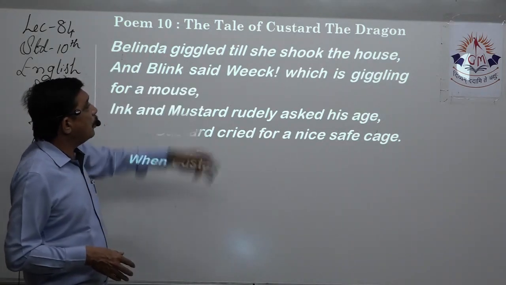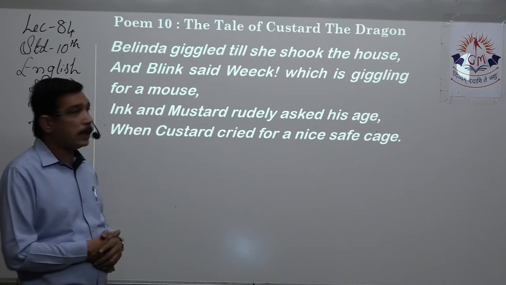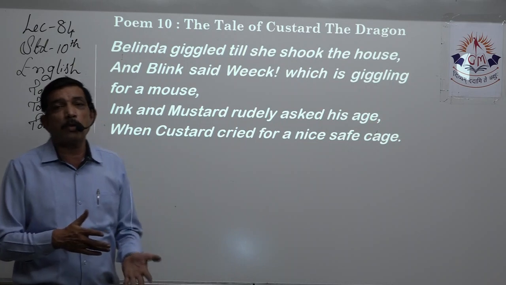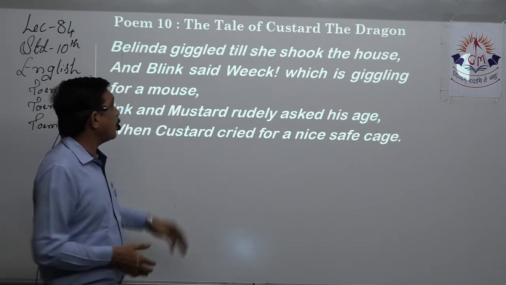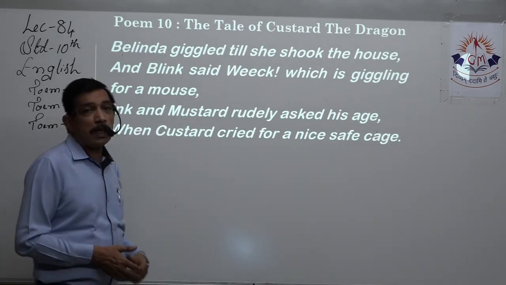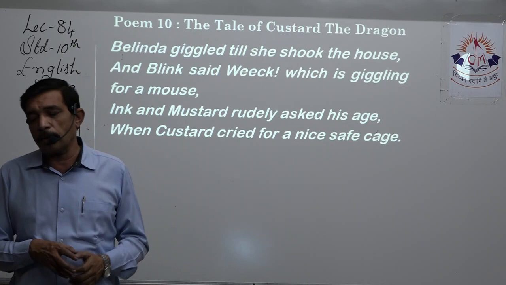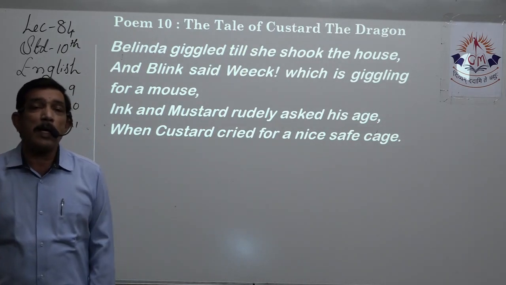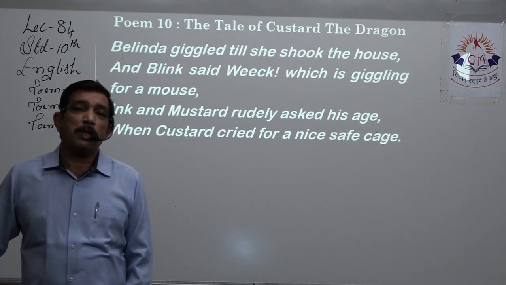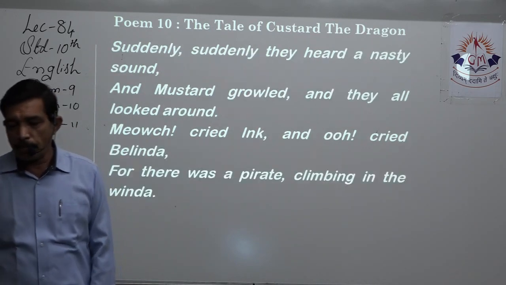Blink, that is the mouse, says "weak." What do mice do? They squeak, right? So "weak," and that is giggling for a mouse. Ink and Mustard, they rudely ask his age. You are such a big thing. Yes, what's your age? So that way they keep making fun of Custard the dragon, and the dragon is always asking for a safe place, that is a cage where he feels safety.